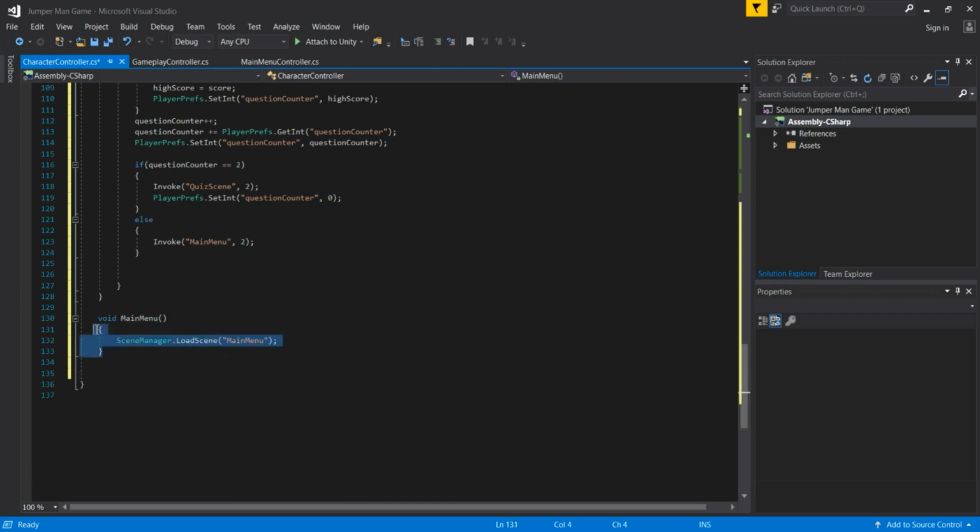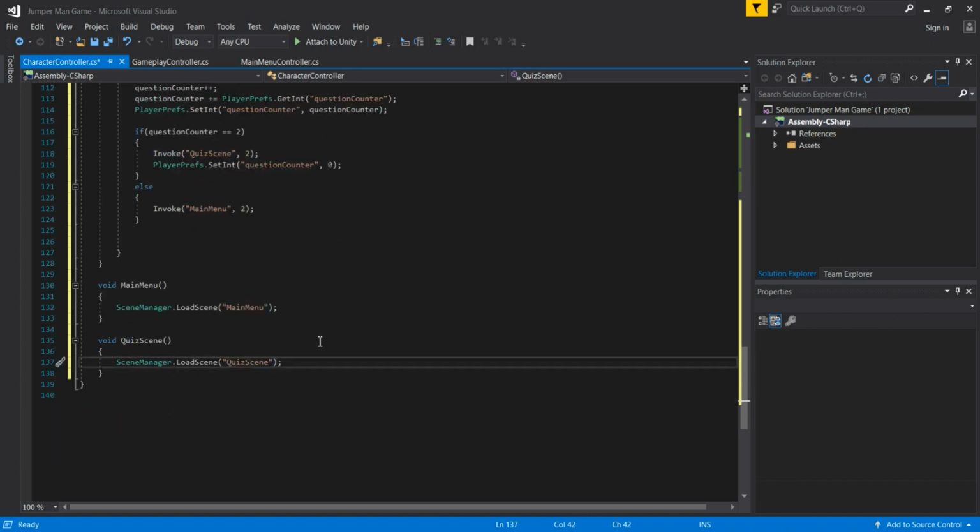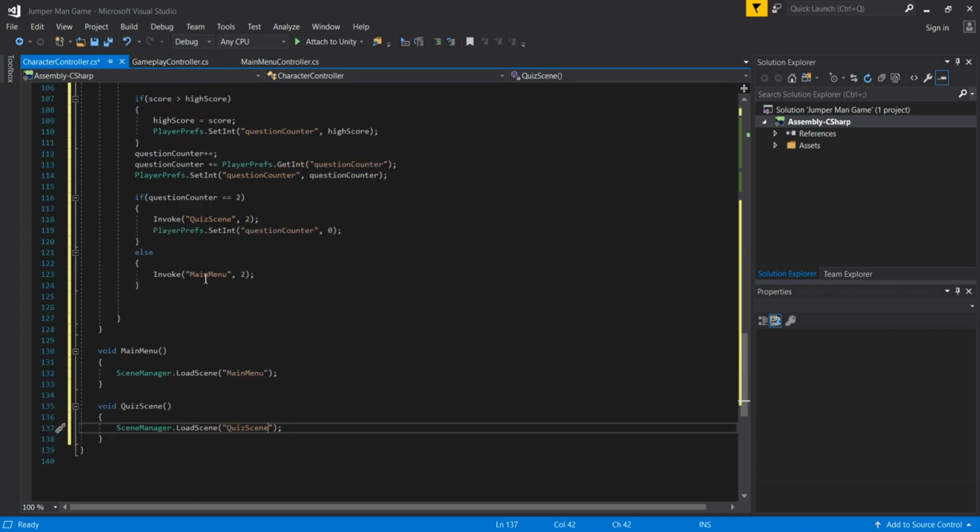Then the second function, so I will simply go here and copy and paste this function. The second function will be our quiz scene. So this is going to be quiz scene, and LoadScene, we are going now to our quiz scene. This is the scene that we are going to create later on. This is going to be a short scene to create. And that is that, guys. So now we called here our main menu. If this question counter is not true, we are going to the main menu. If this is true, we are going to the quiz scene. And that is that, guys.